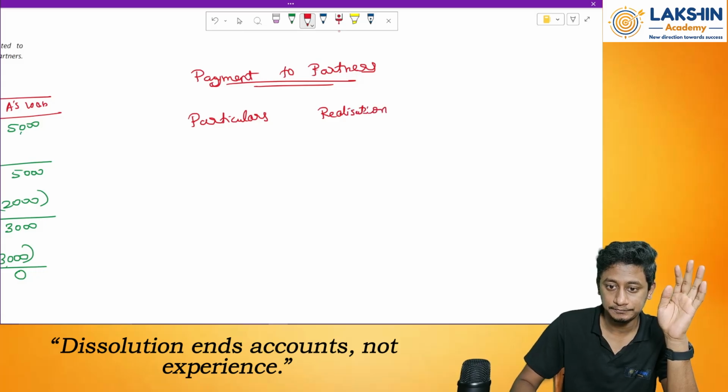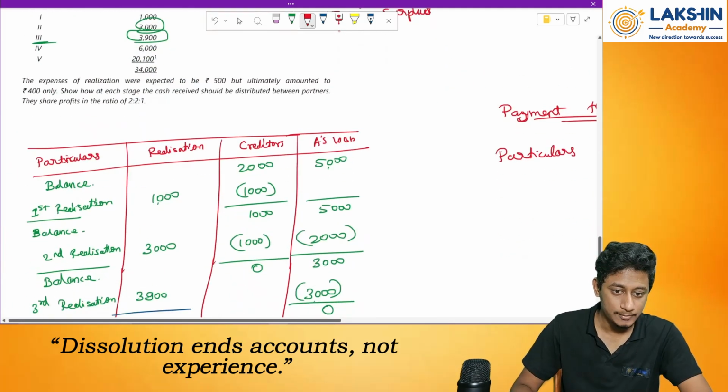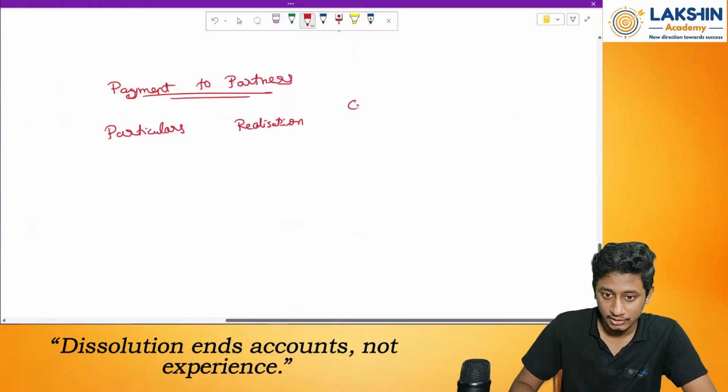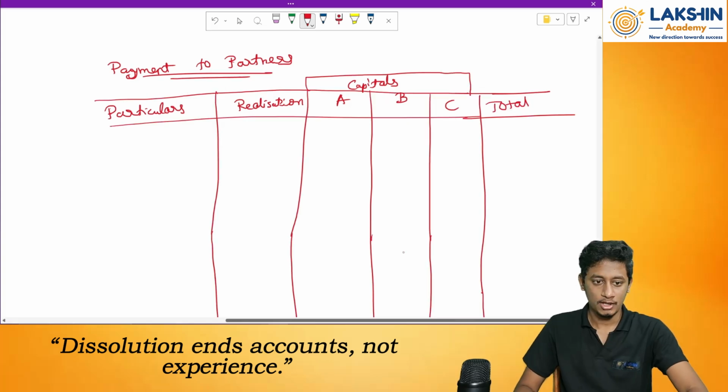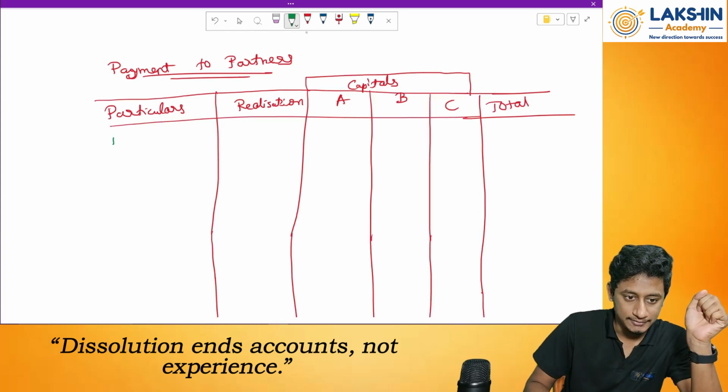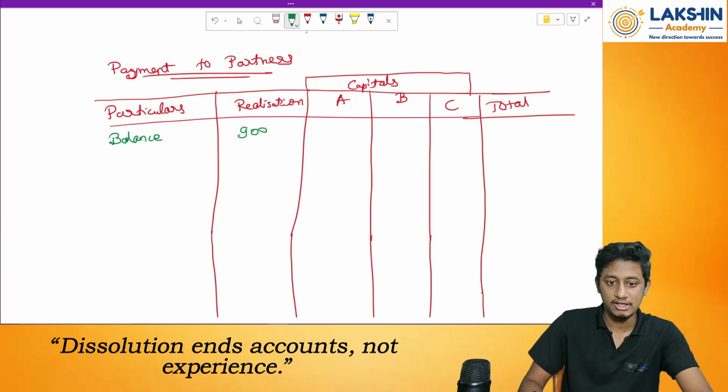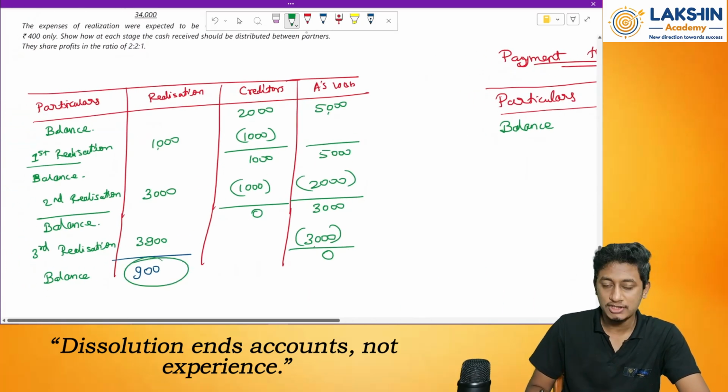Realization. Partners' names: A, B and C. So capitals of whom? A, B and C. Now first of all, let's start with the balance. How much remained over here? 900 rupees. Remember, 900 rupees was remaining from the realizations.